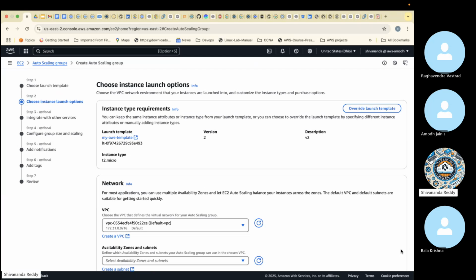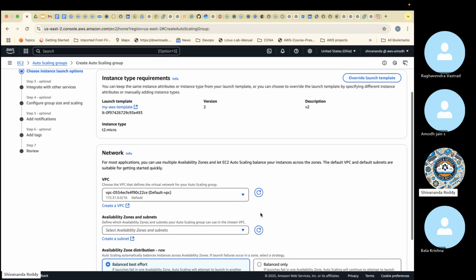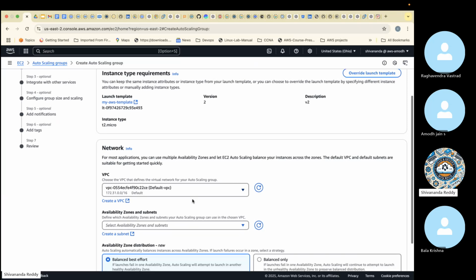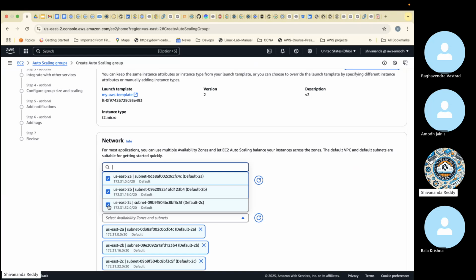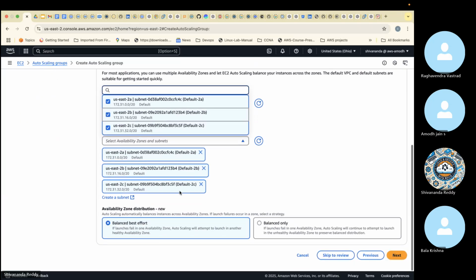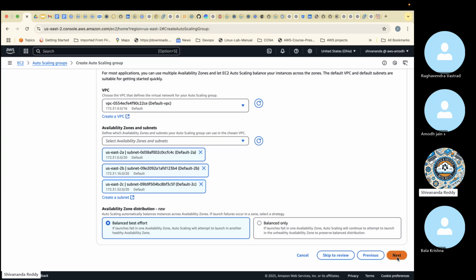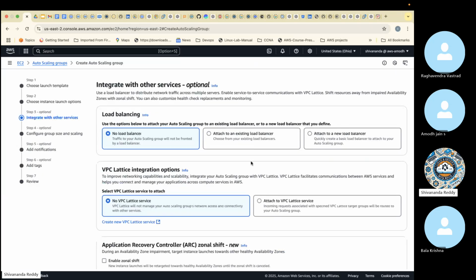Then come a little bit down. I'll choose the default VPC. Then all the subnets I'll choose. I'm not selecting my VPC, I'm selecting the default VPC. For availability zone distribution, balanced best effort and balanced only, two options are there. Let's go with this option only. Click on next.